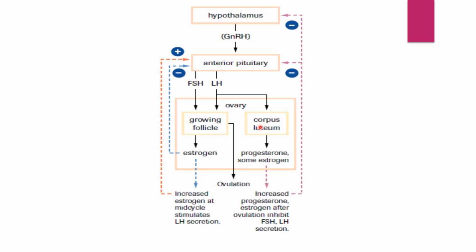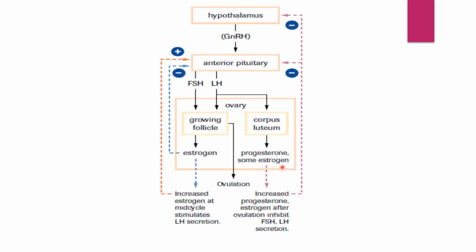Corpus luteum is what is left after ovulation, that is, after the release of the ovum from the mature Graafian follicle. Whatever is left other than the ovum is the corpus luteum. This corpus luteum acts as a temporary pregnancy gland, and will secrete one more hormone, which we call progesterone, along with some estrogen.